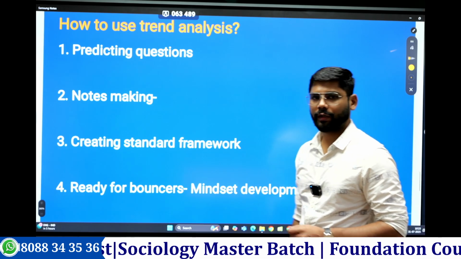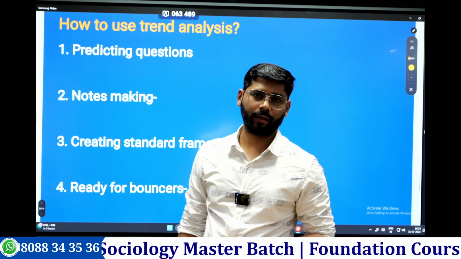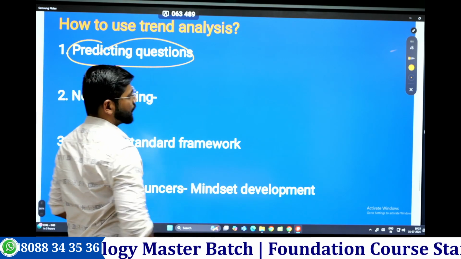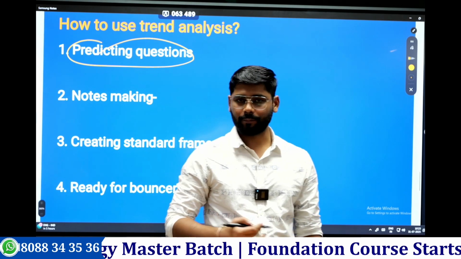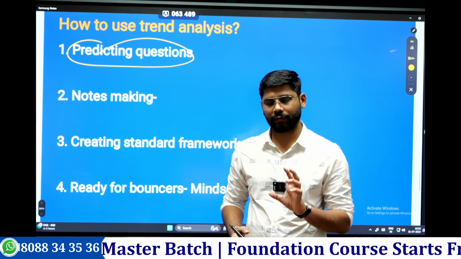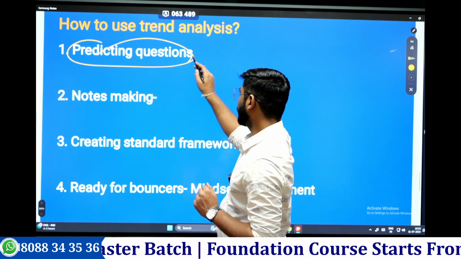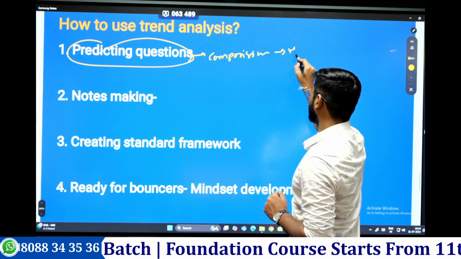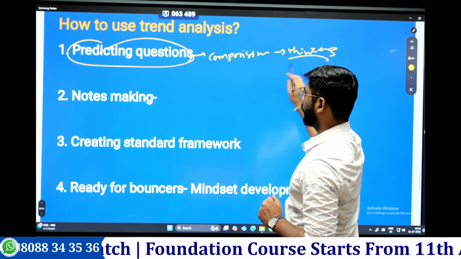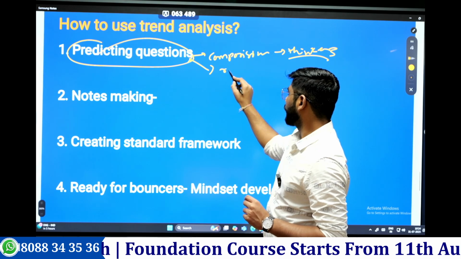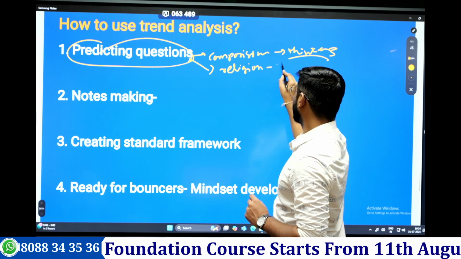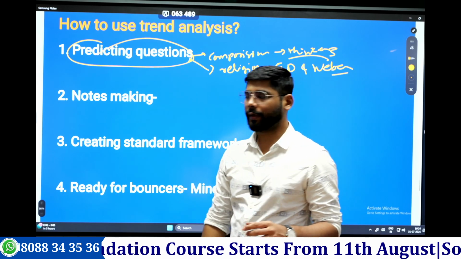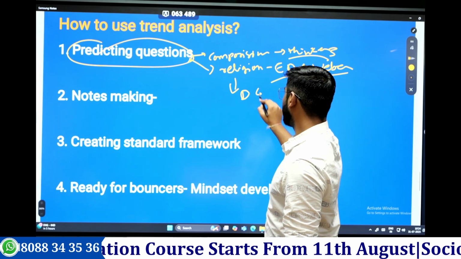So this is about the qualitative aspect of trend analysis. Now, why do we need to do trend analysis and how to use it? First is predicting the question. Just as I said, they might ask a question after seeing a question on certain parts. Let's take one example. They have asked a question on the comparison of thinkers and their concepts. Previously they asked religion of Durkheim and Weber. In future they might ask religion of Durkheim and Marx.